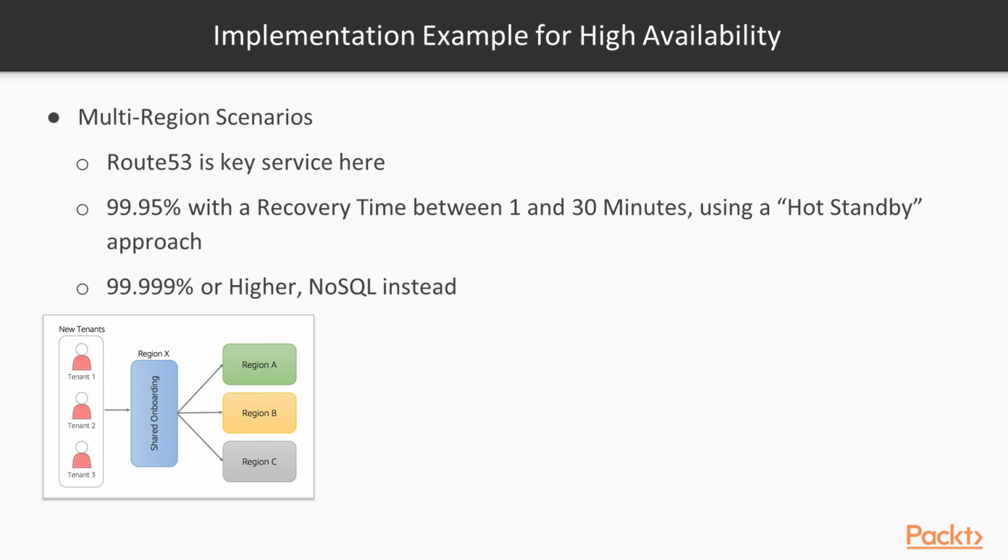So we can see here an example of a service. We have the tenants and share onboarding in a specific region, and then we place the tenants depending on how close those tenants are to each region.